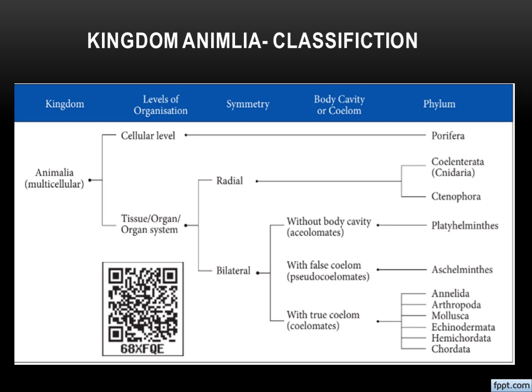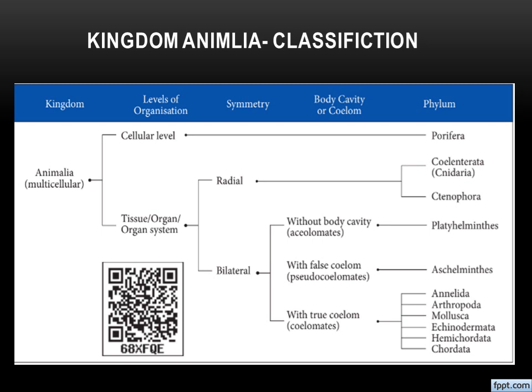For example, the first column mentions the kingdom. Which kingdom are we going to learn today? That is Kingdom Animalia, one of the multicellular organisms, am I right? Then, as per the levels of organization, Kingdom Animalia will be classified into two. First, the cellular level of organization, and the rest we can say as tissue level, organ level, as well as organ system level of organization, right?